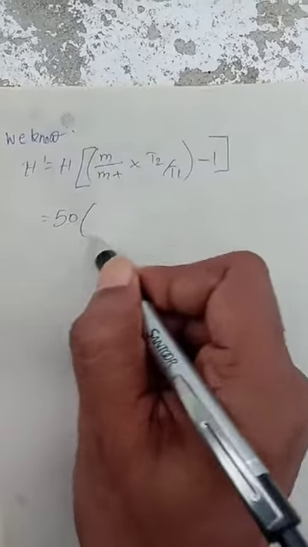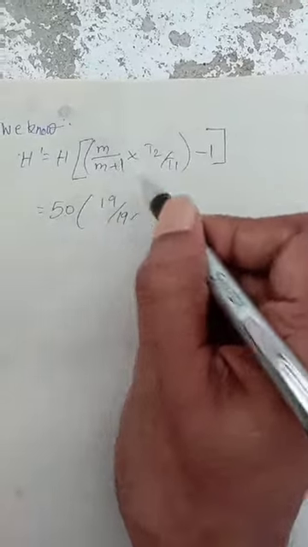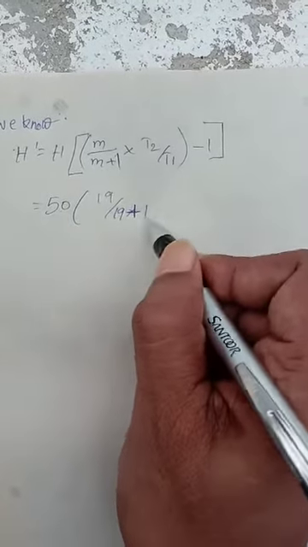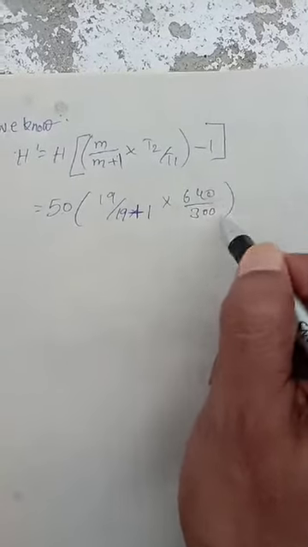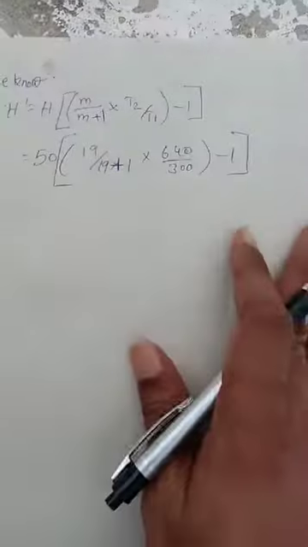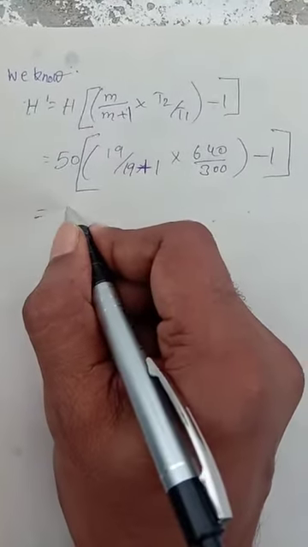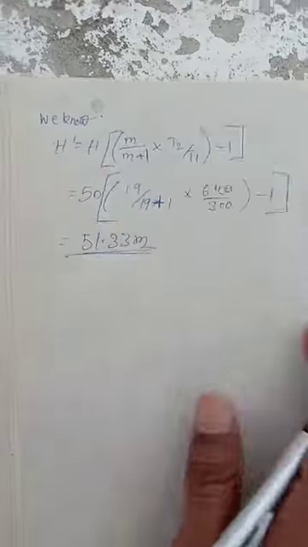We need to find H dash first. Substitute these values: 19 plus 1, 640 by 300 minus 1. Calculate this and you will get the answer in meters.